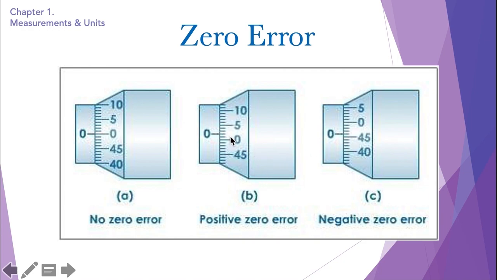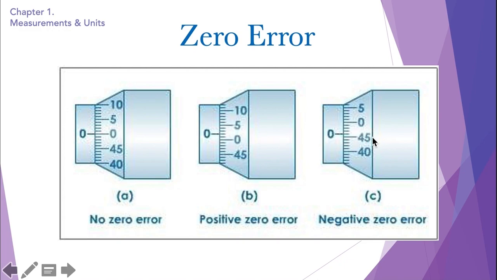Now let's read the value of the zero error so that we can make measurements using this micrometer screw gauge. What is the zero error of this micrometer screw gauge? All we have to do is read the markings to where the zero is coming from. So if it's a positive zero error, we're going to read from this zero. In a micrometer screw gauge, we always read the zero error from the fractional scale 0 towards the main scale 0. So if it's a positive zero error, we will read it like this: 0, 1, 2. So positive 0.02 is the zero error of this micrometer screw gauge.